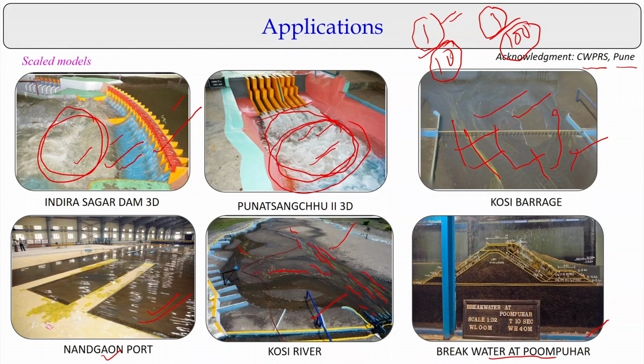So, we do scale-down models to represent things. Sometimes we also go for scale-up models, where the model is bigger than the prototype, but these are very special cases.